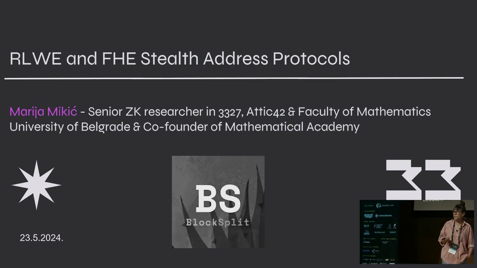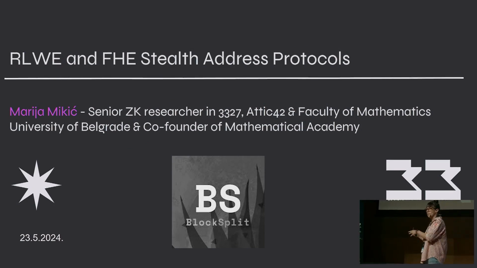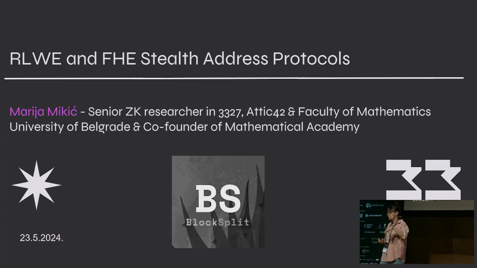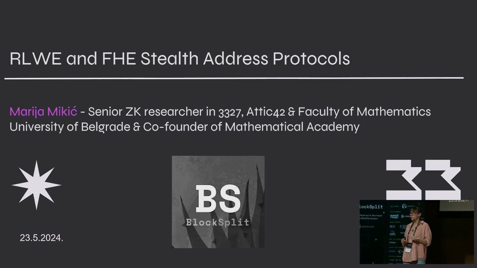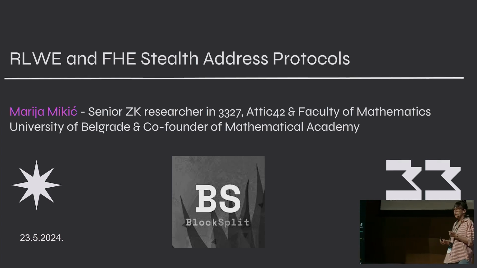Mathematical Academy is some kind of private school where we are working with talents in the field of mathematics, physics, and cryptography. And for example, this year, our students, the best of them, obtained 41 medals on the state competition in math and physics. And last year, with cooperation with Ethereum Foundation, we organized probably the first zero-knowledge proof course on Balkan.